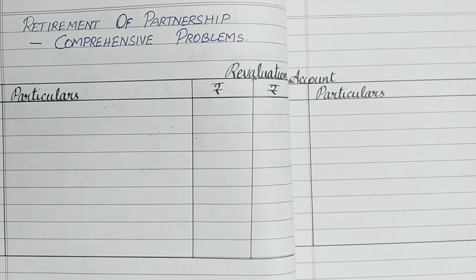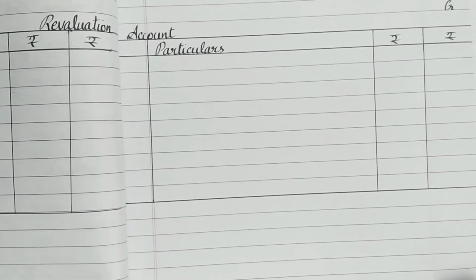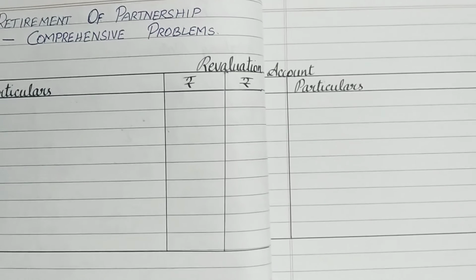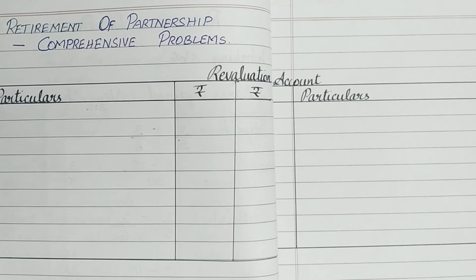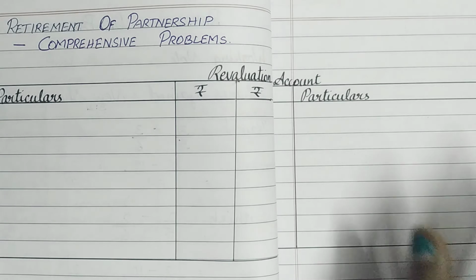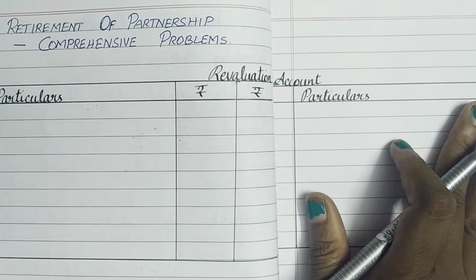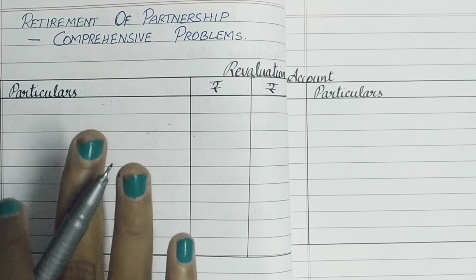Next step in the sum, we are going to start with a revaluation account. This is the basic format of a revaluation account: particulars, rupees, particulars and rupees, on both the debit and the credit side. A revaluation account is very simple, and the same is followed in admission of a partner also. If there is an increase in the asset value or a decrease in the liability value, we record it on the credit side. Whereas if there is a decrease in the asset value or an increase in the liability value, we record it on the debit side.